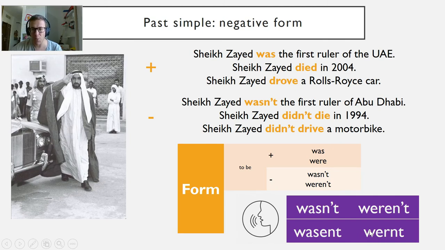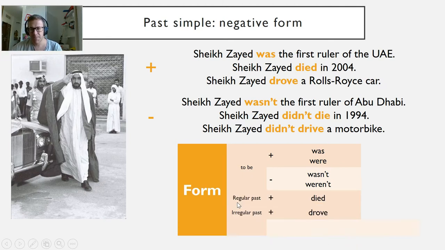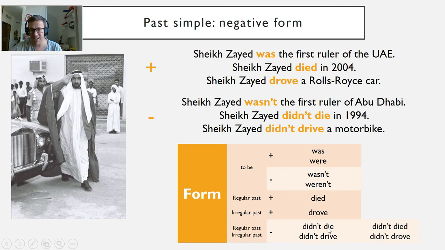Then we have regular and irregular, died and drove. But notice that in the negative, there is no regular and irregular. It's the same. It is didn't die, didn't drive. Here is what some people think it is. Didn't died, didn't drove. But you don't need these pasts because we know it's the past because of didn't. So this is wrong.